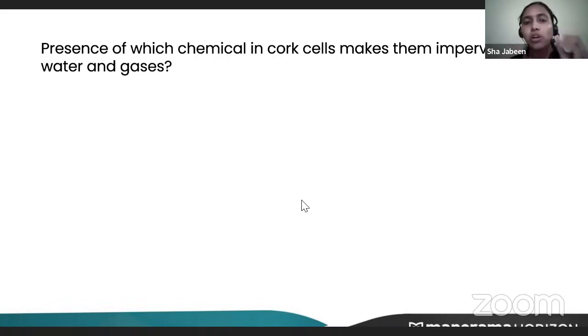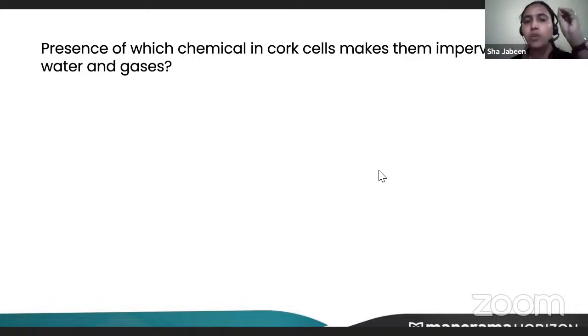These cork cells are dead cells. They have thick cell walls. Because of this thick cell wall, water cannot enter the cork cell. And the thickness of the cell wall is due to the deposit of suberin. Suberin is a chemical substance. Due to that chemical substance, the thick cell walls of cork cells are formed. So is it clear now?